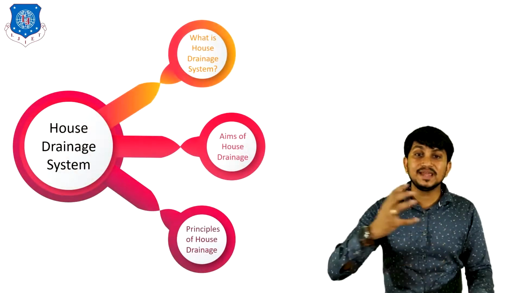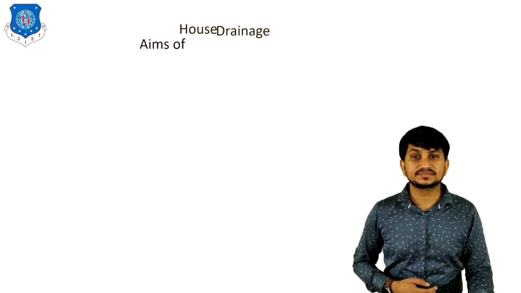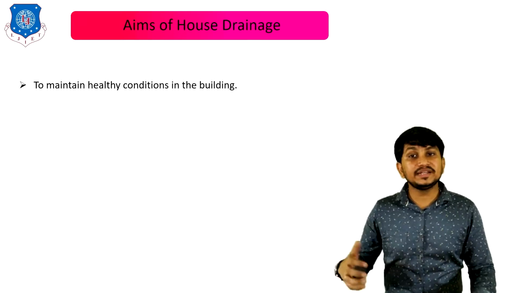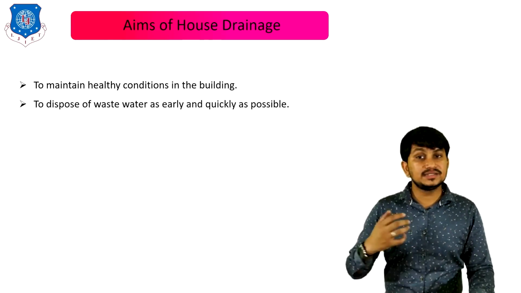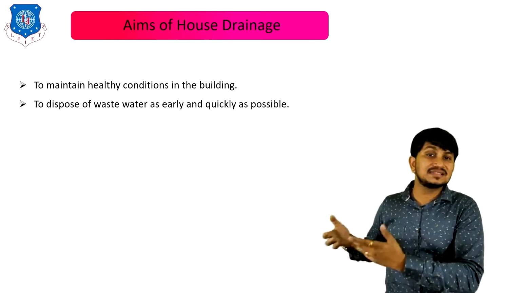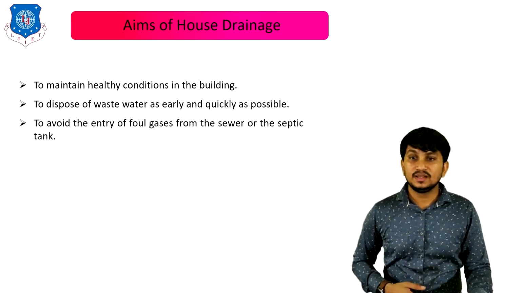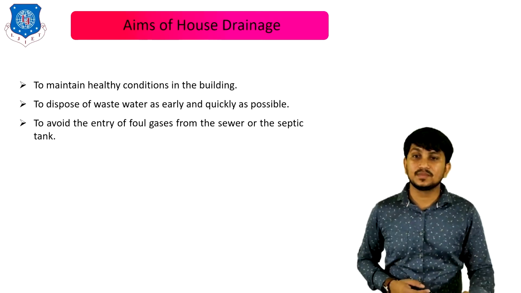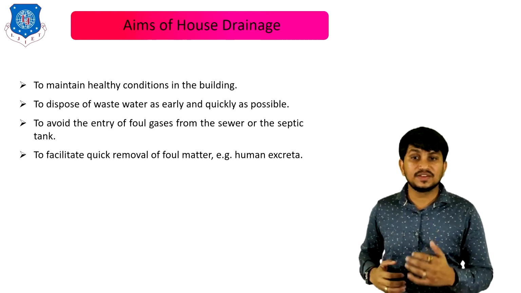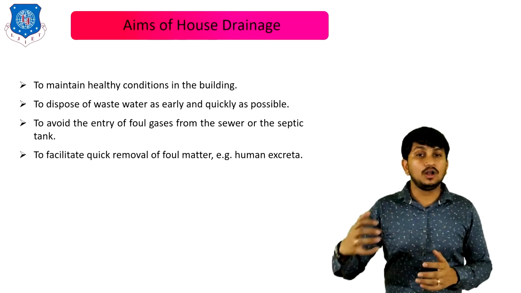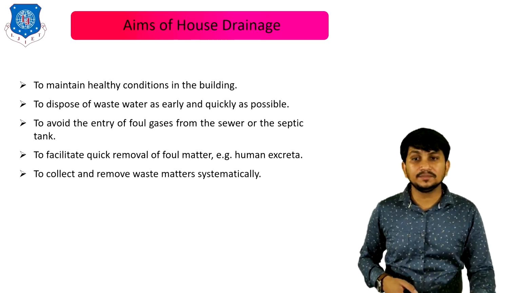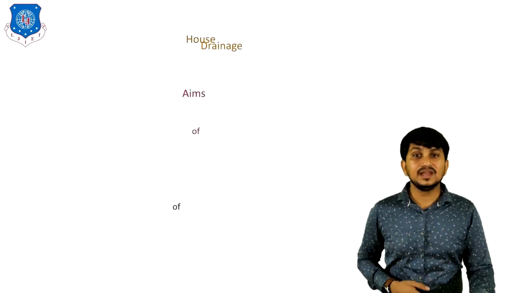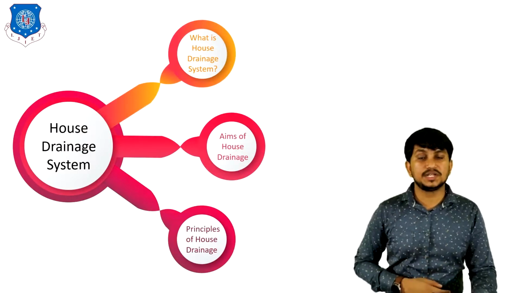Now let's discuss various aims of house drainage. First aim is to maintain healthy conditions in the building. It is used to dispose of wastewater as early and quickly as possible. It is used to avoid the entry of foul gases from the sewer or the septic tanks. It is also used to facilitate quick removal of foul matter or human excreta. It is also used to collect and remove waste matters systematically. That's all about various aims of house drainage.